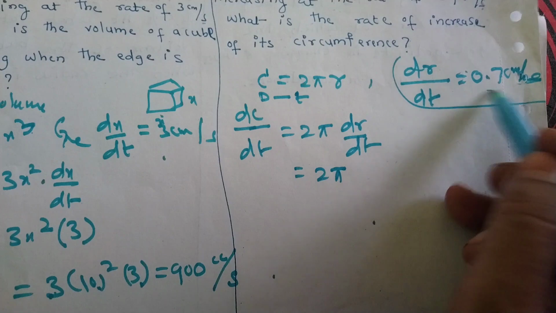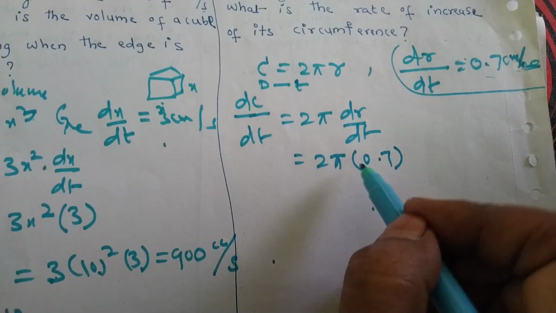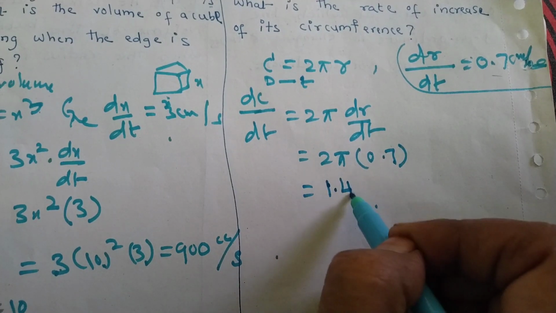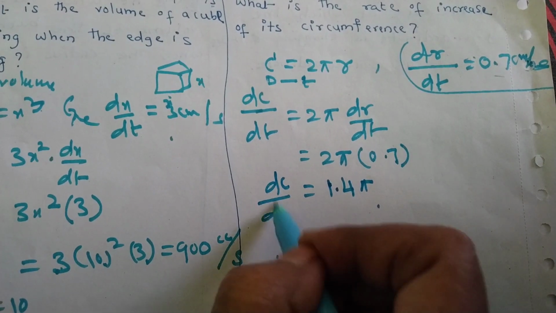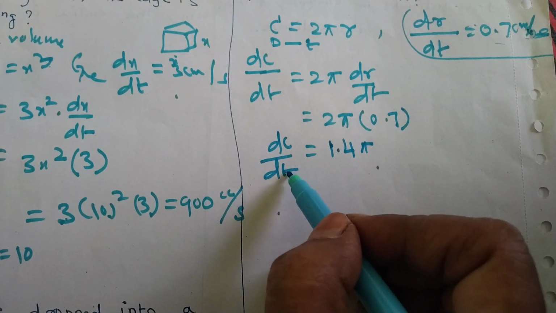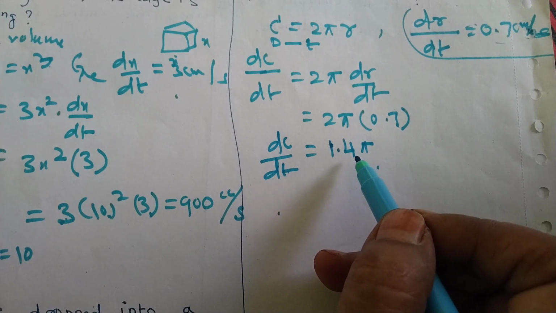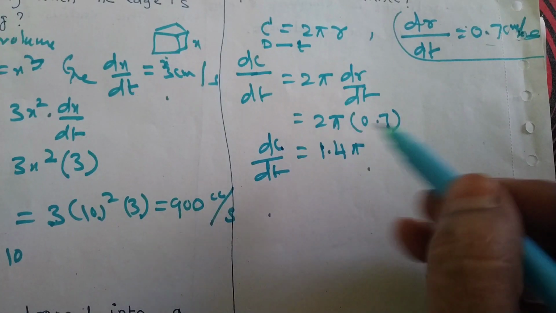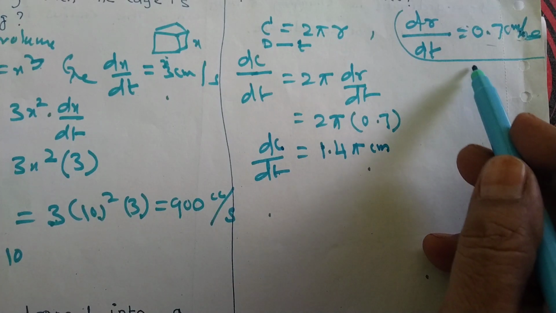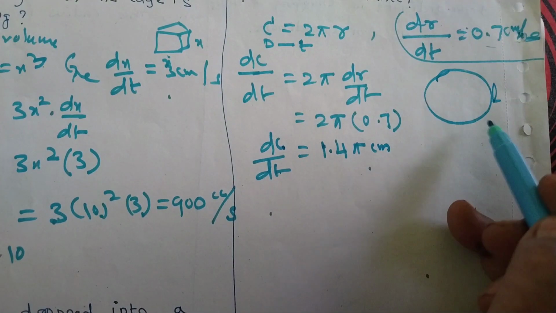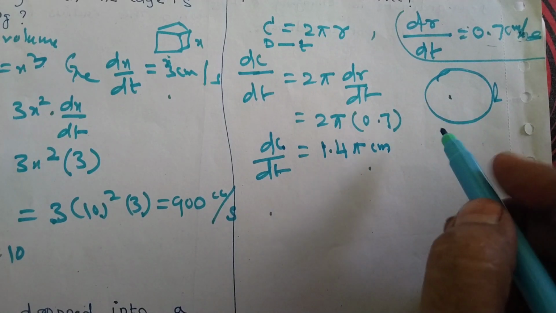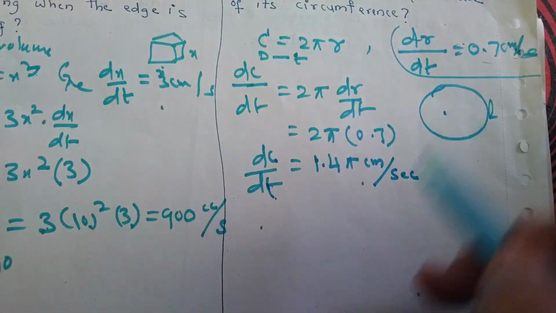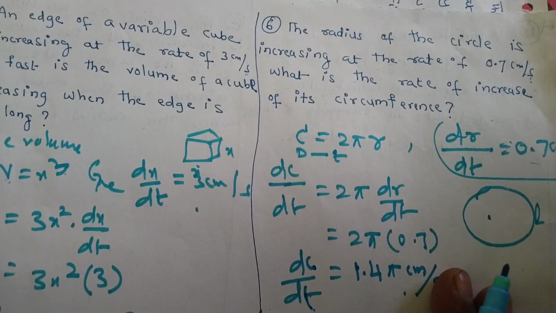It is given 0.7. So 7 twos are 14, that means it will become 1.4 pi. So dC by dt, change of circumference with respect to time, is 1.4 pi. What unit to write? Circumference is in centimeter. Circumference means length of a circle, so length of a circle will be in centimeter, divided by dt, which is given in second. So this is the answer for the 6th question.